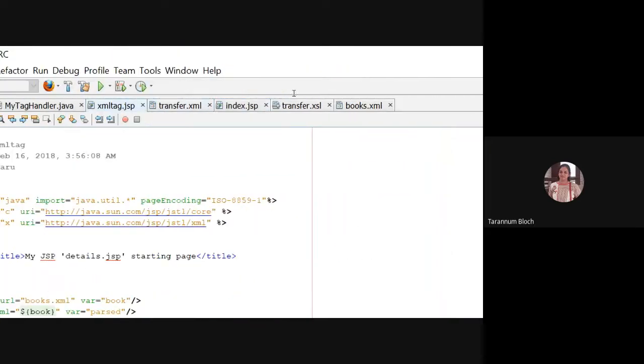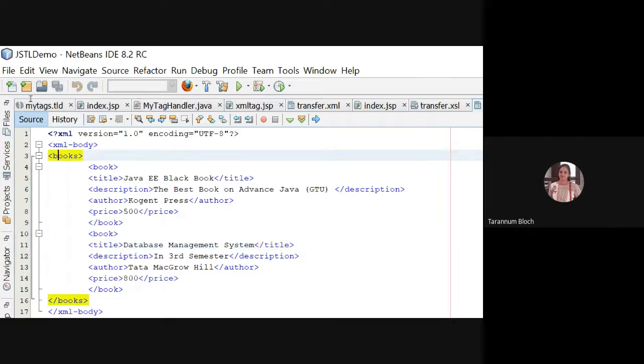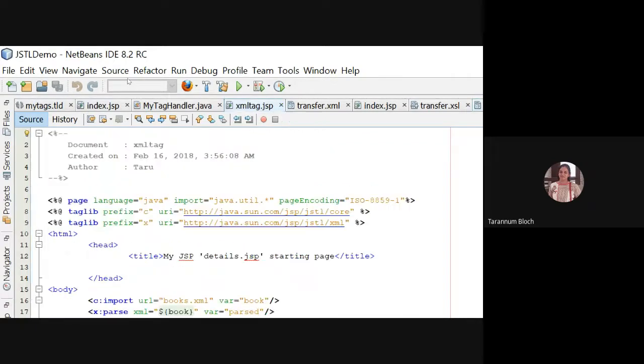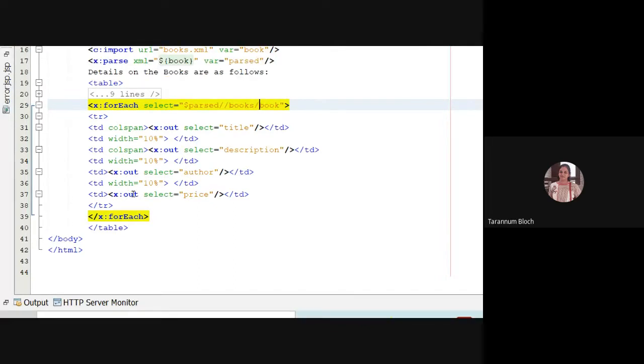So here is the books.xml, and books is the root tag, right? So we say dollar parsed slash slash books slash book. From that the book element. So now there are two, so this forEach will be executed 2 times. If there are 20, then 20 times this will execute, because this is dynamic.